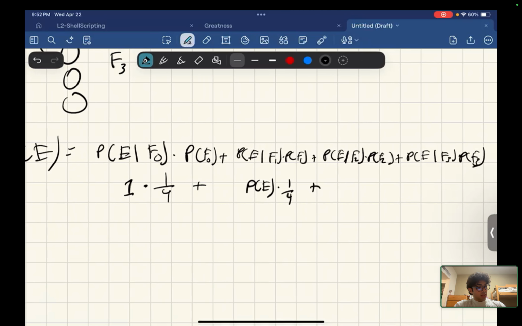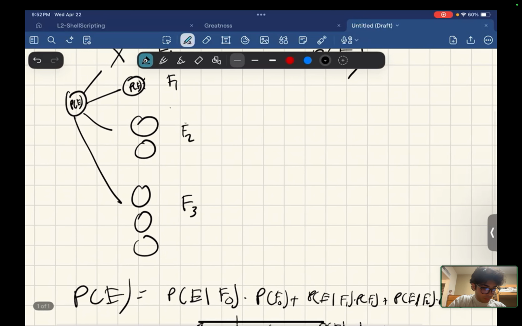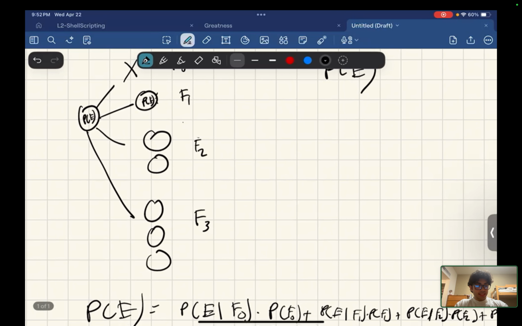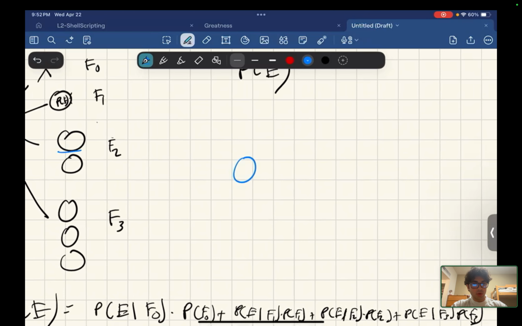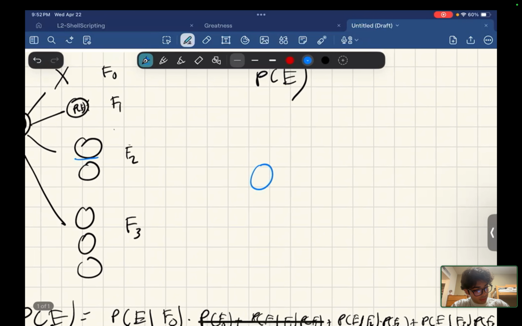Now, plus the probability of E given F2. So we said the chance of one amoeba eventually dying out, meaning this amoeba and all its offspring. Let's say what can happen. Let's take this amoeba for a second. I'll underline it blue and draw it blue here to see what journey it can go on. This amoeba can either die immediately, stay the same, double, or triple. Let's say it doubles.